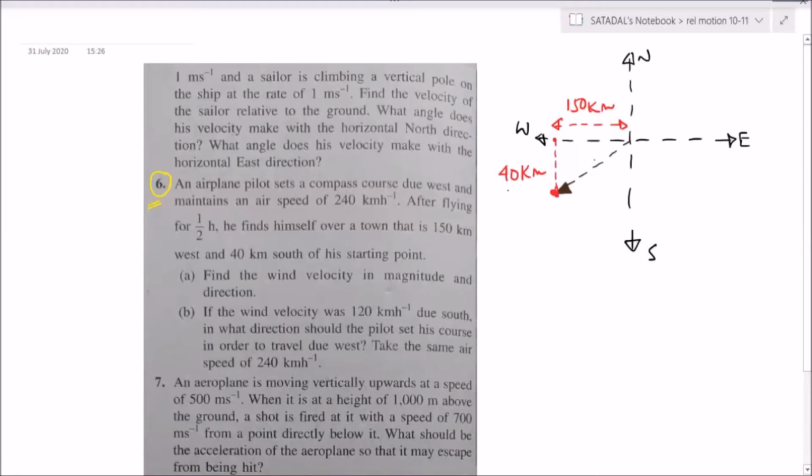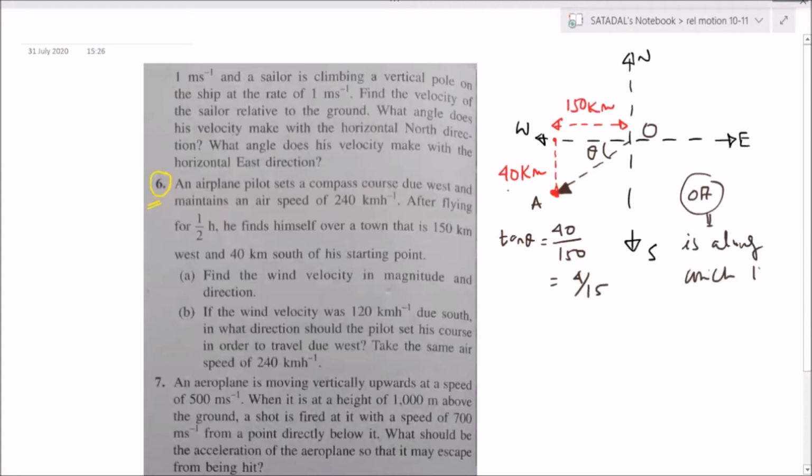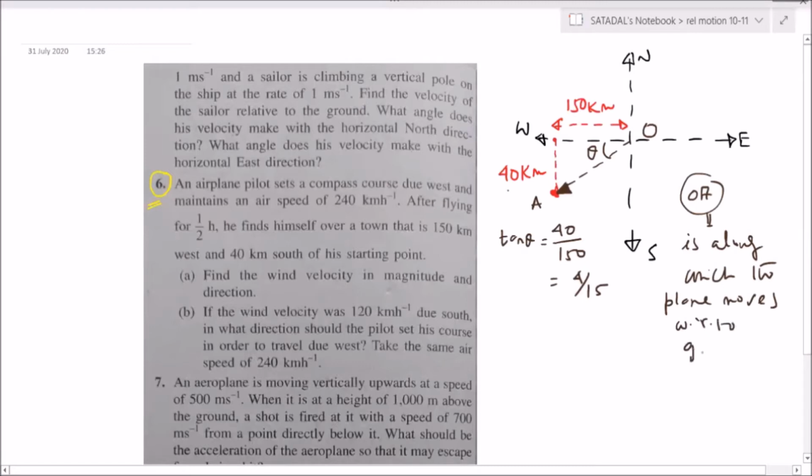Okay, so this angle is theta. Can I write then, tan theta is equal to 40 by 150? That is equal to 4 by 50, correct? And this is O, this is A. Can I write OA is along which the plane moves with respect to ground.